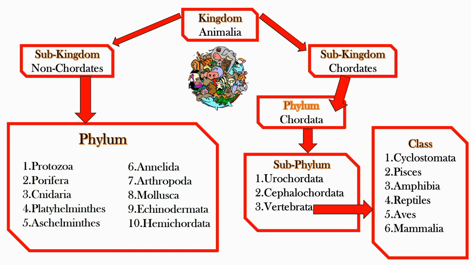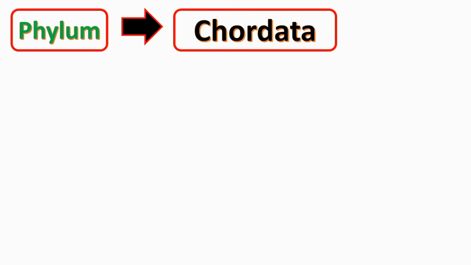In subkingdom Chordates, the main phylum is Chordata. This phylum Chordata is further divided into three subphyla. They are Urochordata, Cephalochordata, and Vertebrata. Let's see the characteristics of phylum Chordata.